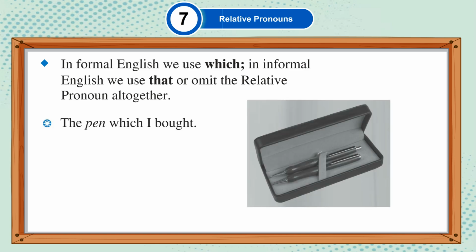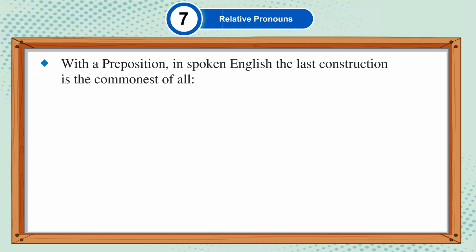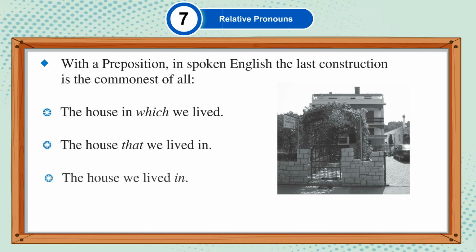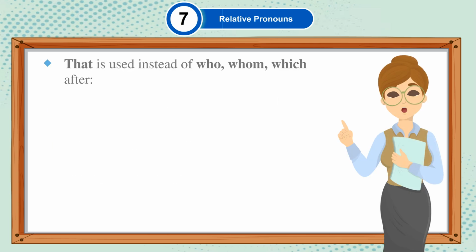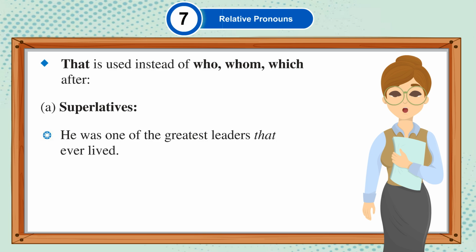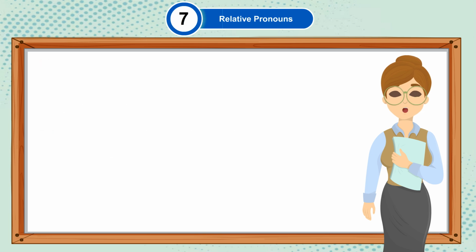The pen which I bought, the pen that I bought, the pen I bought. With the preposition, in spoken English, the last construction is the commonest of all. The house in which we lived, the house that we lived in, the house we lived in. That is used instead of who, whom, which, after superlatives. He was one of the greatest leaders that ever lived.